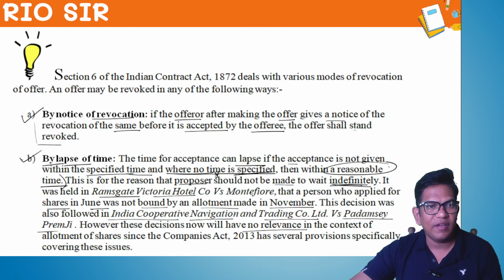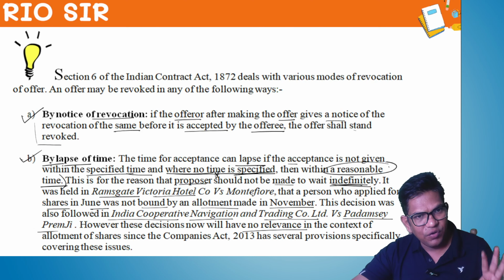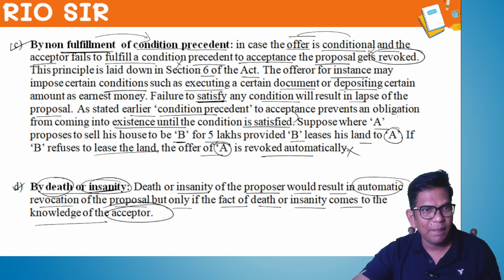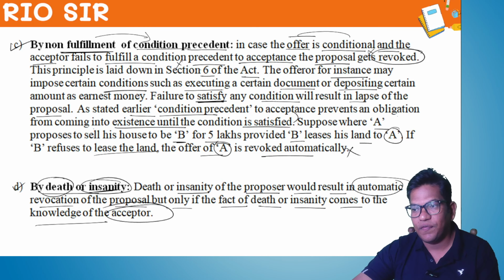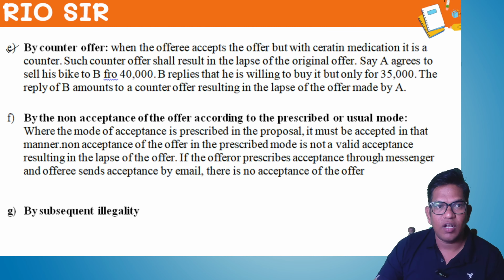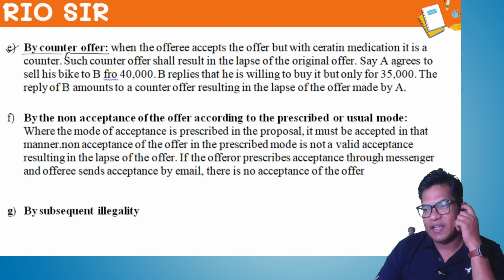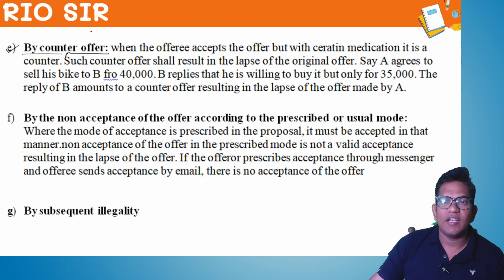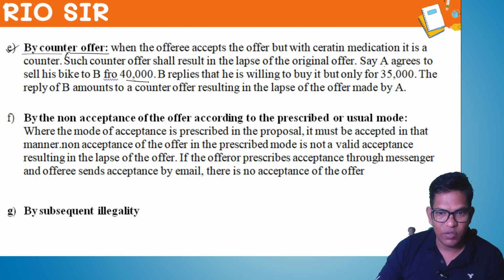So, how many modes do we have? First, by notice of revocation. Second, by lapse of time. Third, by non-fulfillment of conditions precedent to the acceptance. Fourth, by death or insanity. Next, by counter offer. Remember, by counter offer. Say A agrees to sell his bike for 40,000.